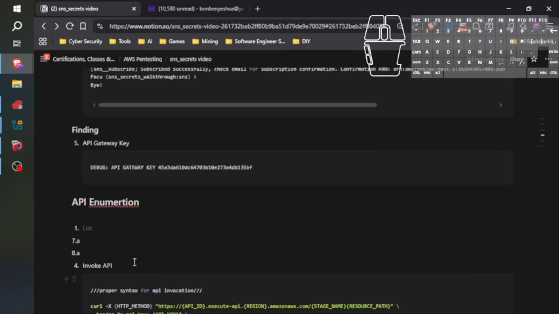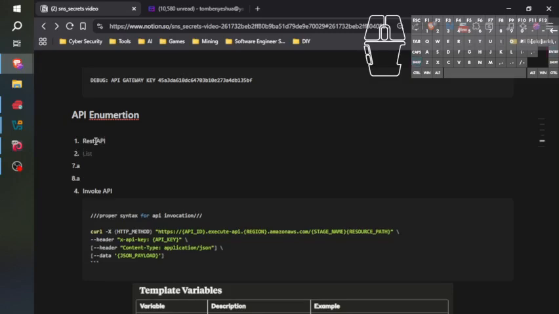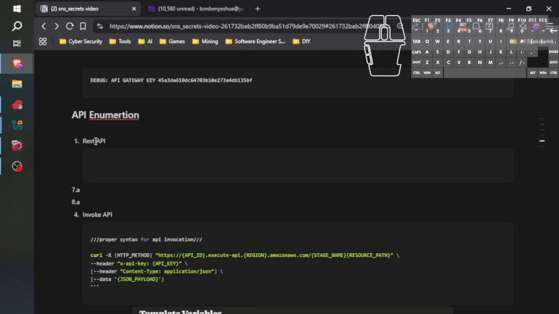Very helpful. Thank you, AI engineers. So let's do it. We'll start our enumeration now. The first thing that we want is to get our REST APIs. So we're in API enumeration. We want our REST APIs, which is basically the ID, I believe.